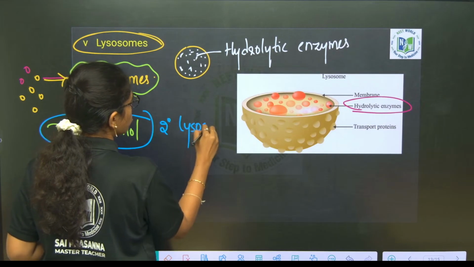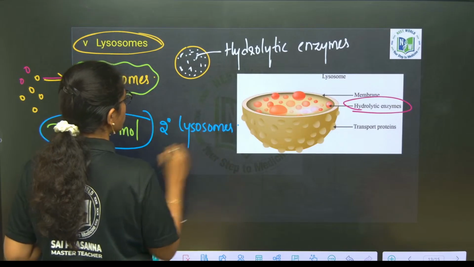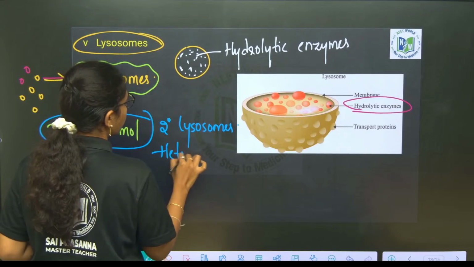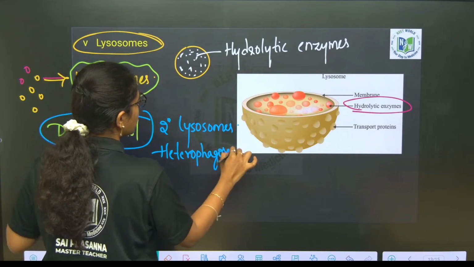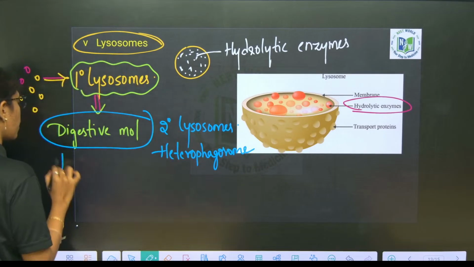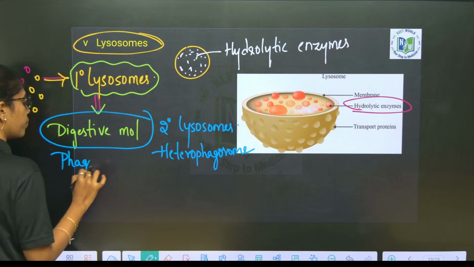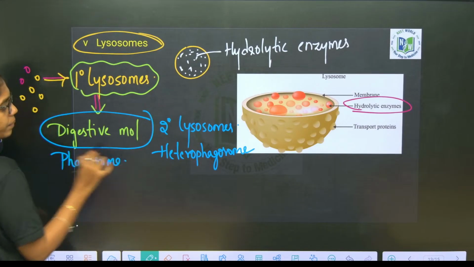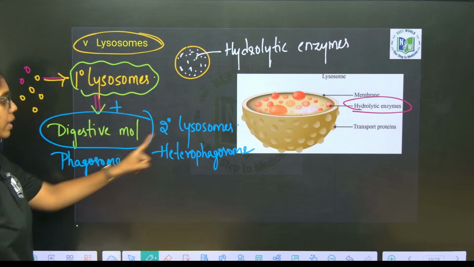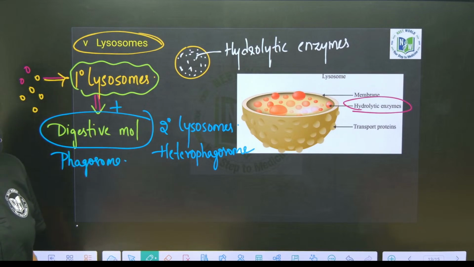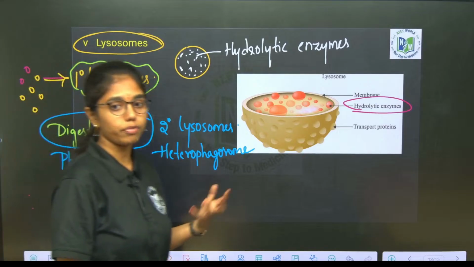Secondary lysosomes. Secondary lysosomes are also called heterophagosomes. And this digestive particle is called a phagosome inside the cell. Primary lysosome along with the digestive particle forms secondary lysosomes, which are also called heterophagosomes.